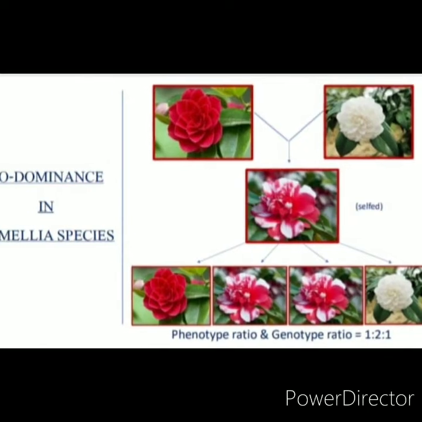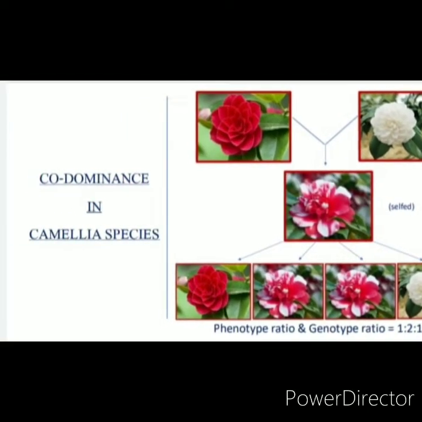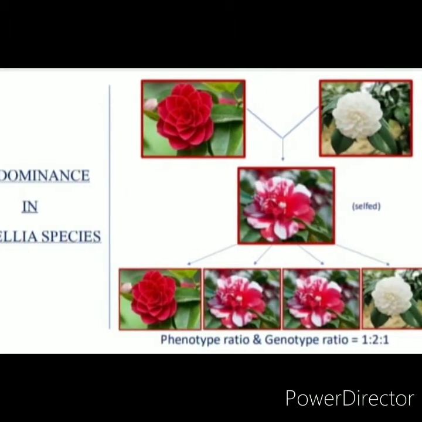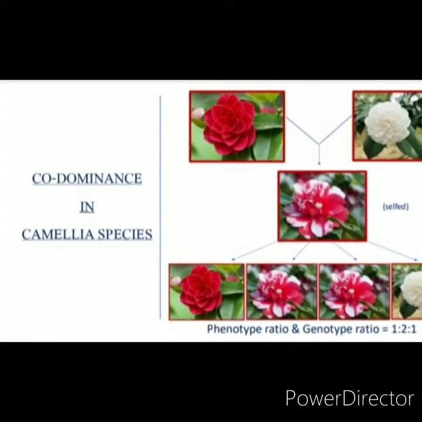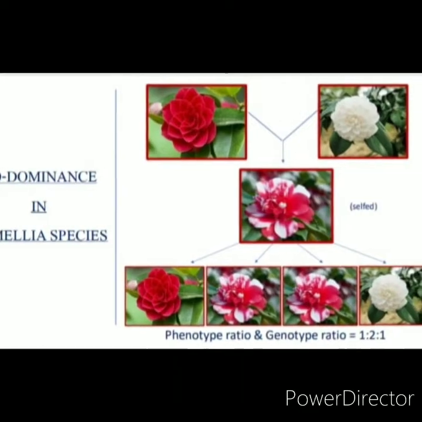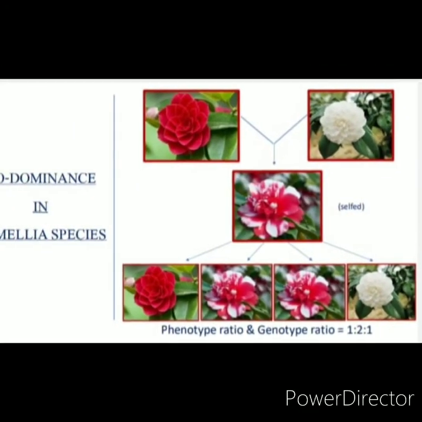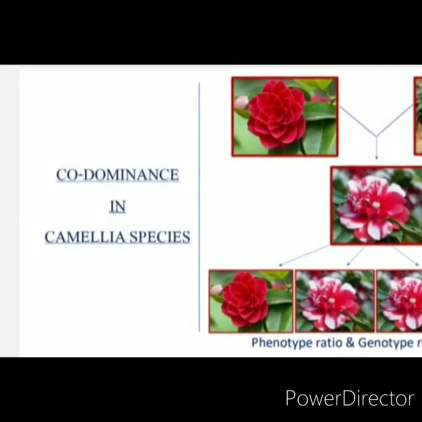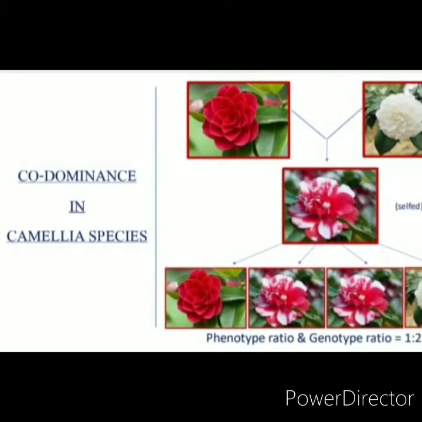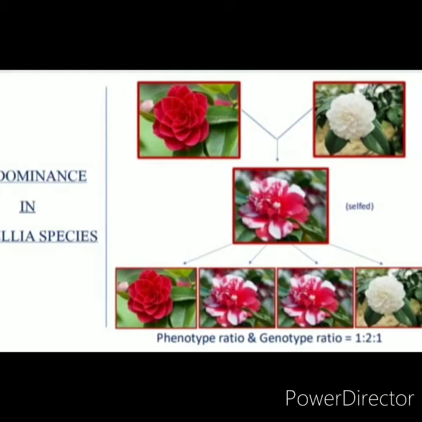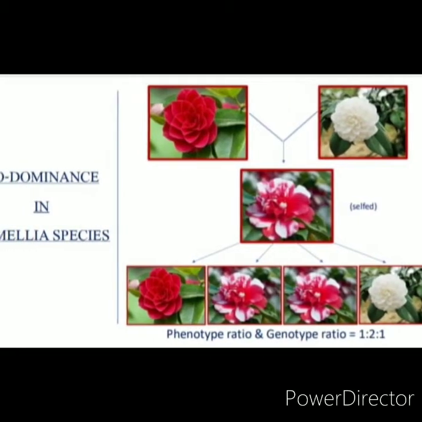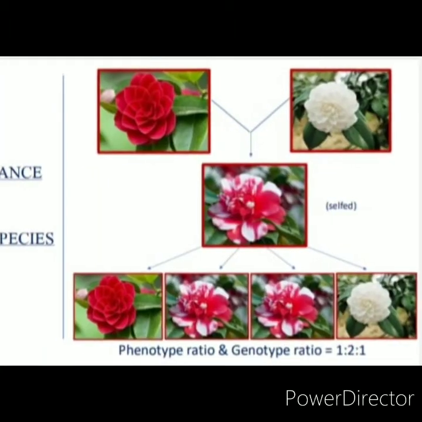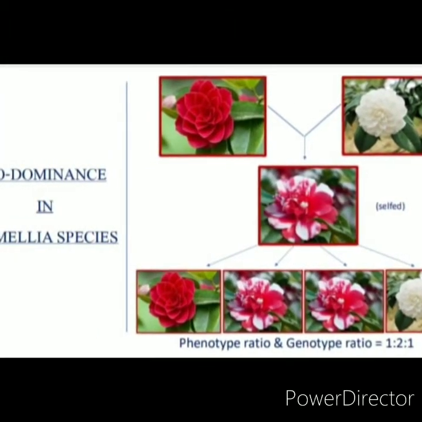Co means presence of both of the alleles together, because both alleles act as dominant factors that show up in the next generation. The F1 heterozygous produce an F2 progeny in phenotypic and genotypic ratios of 1:2:1: one red, two white with red dotted, and one white.